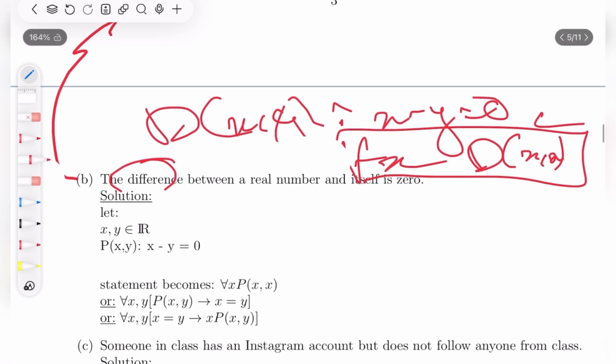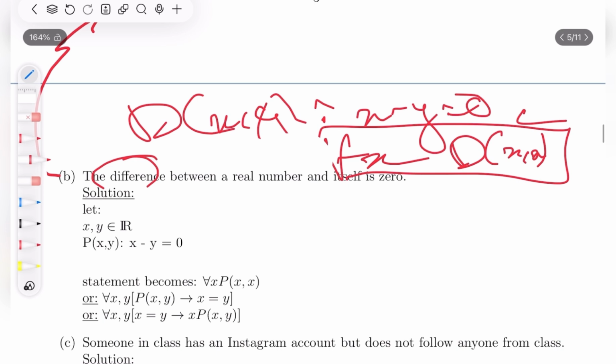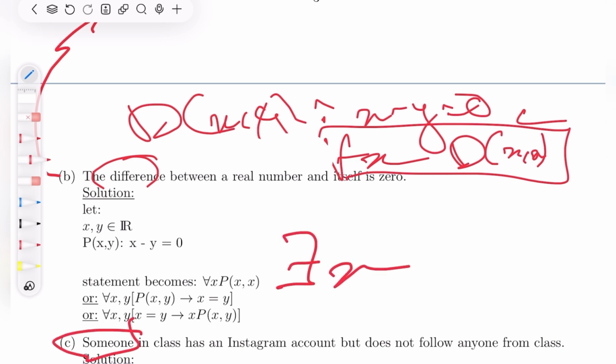Okay, someone in class has an Instagram account but does not follow anyone from class. So first, saying "someone" directly means for some x, where x is a student in class. Someone in class has an Instagram account but does not follow anyone from the class.